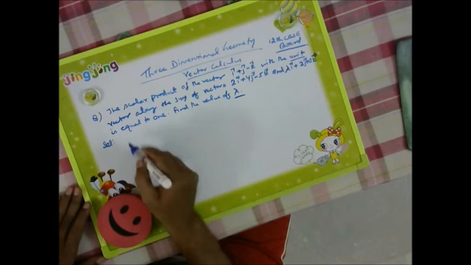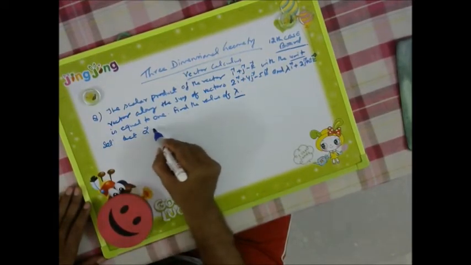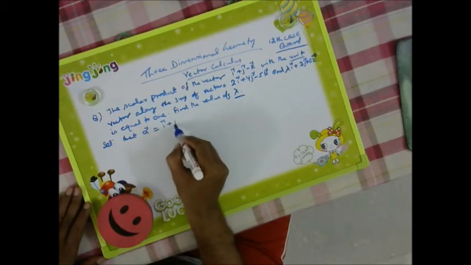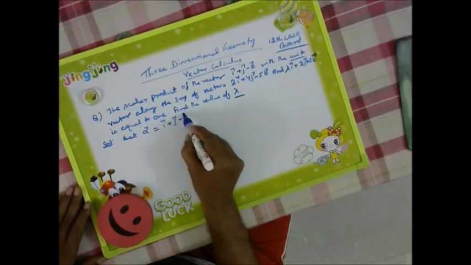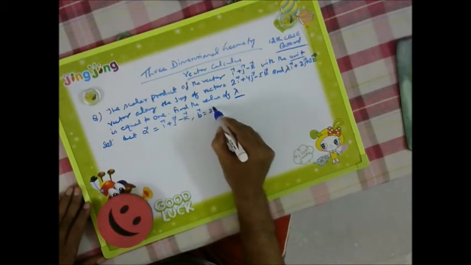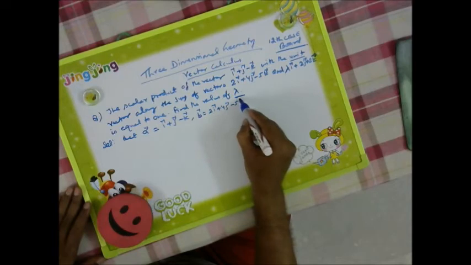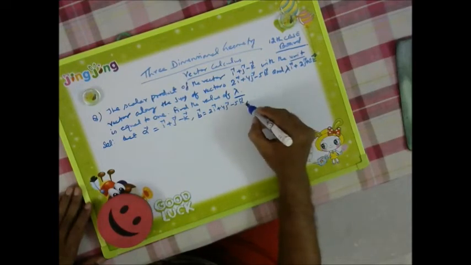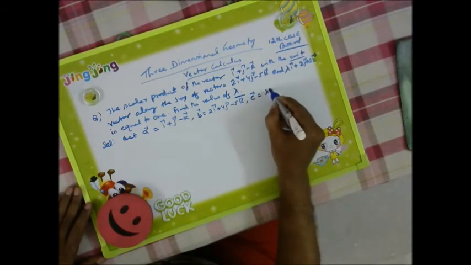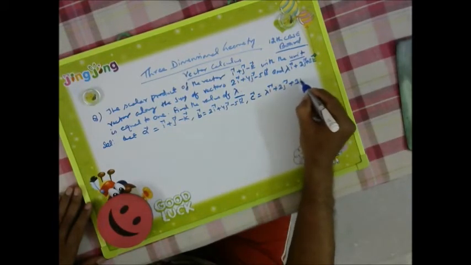Naming will be best. So let a vector be equal to i plus j minus k. Let b vector be equal to 2i plus 4j minus 5k, and c vector be lambda i plus 2j plus 3k.